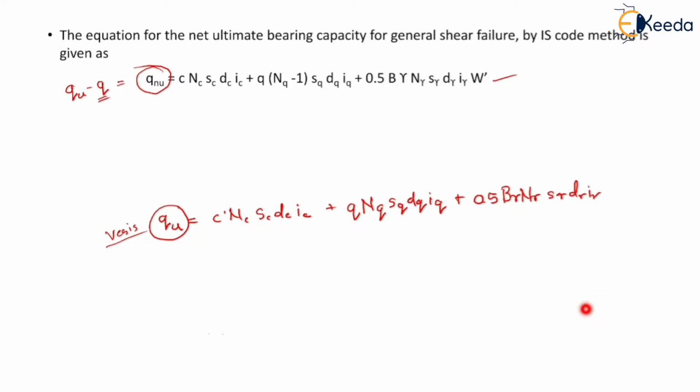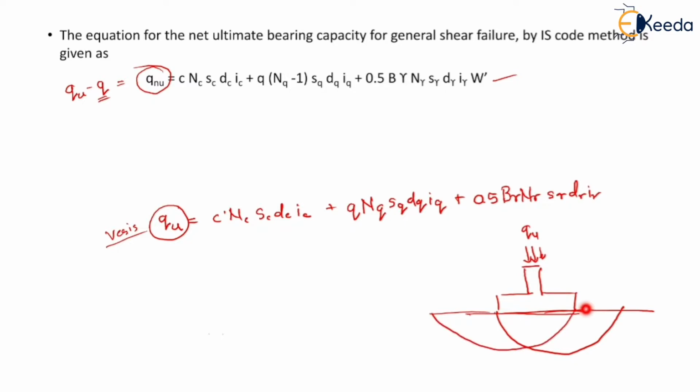So now let us assume a stiff footing which is subjected to vertical ultimate pressure qu, and because of this pressure the soil which is present below fails in shear. So these are the possible failure planes, and now let us assume that this is the ground level.